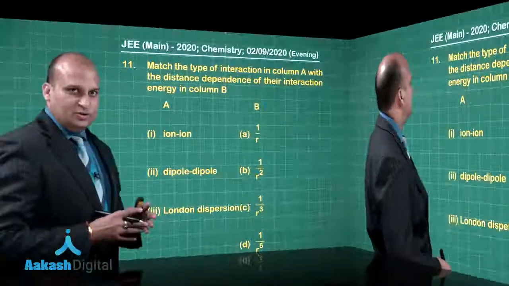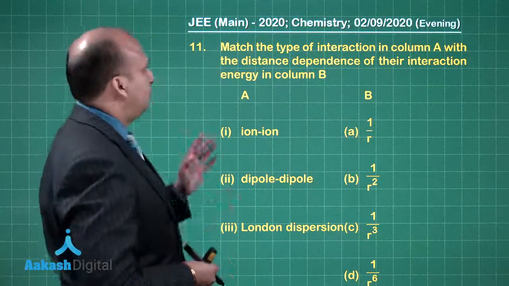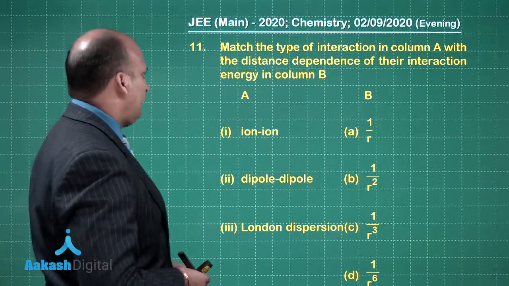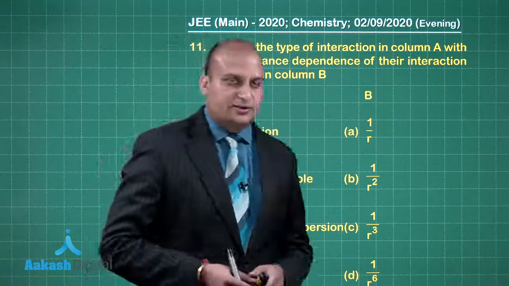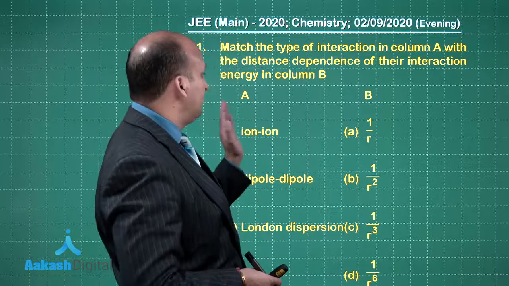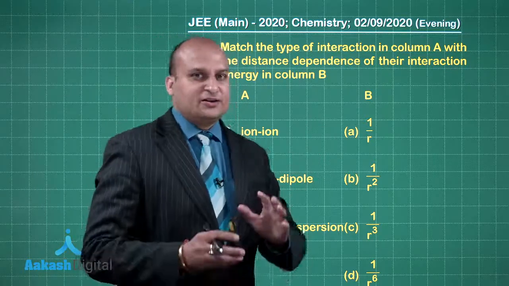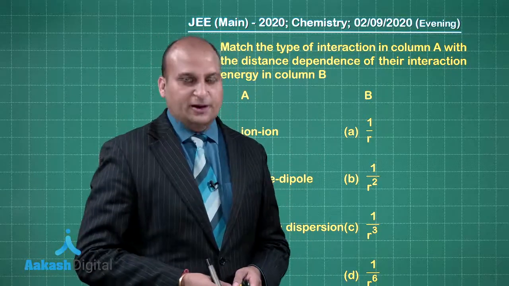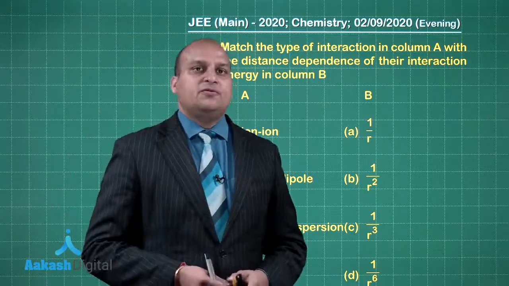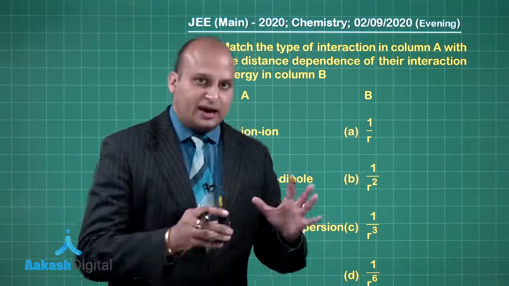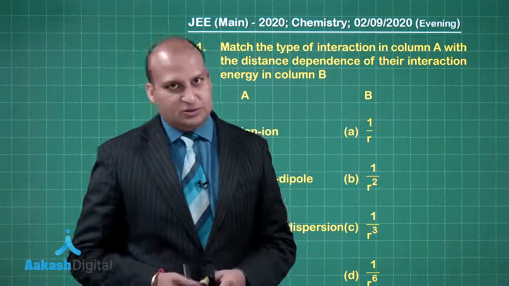Next question. So let us look at question number 11. Match the type of interaction in column A with the distance dependence of their interaction energy in column B. See dear friends, over here he is asking about interaction energy and not electrostatic force of attraction. Okay. So we are not going to derive this interaction energy part, we will simply be using the text as per the NCERT book, right.